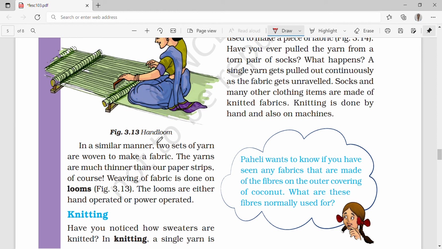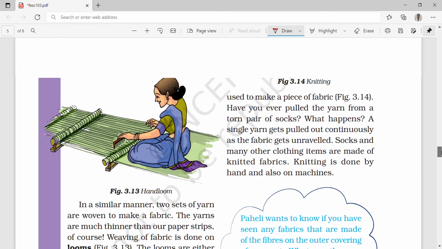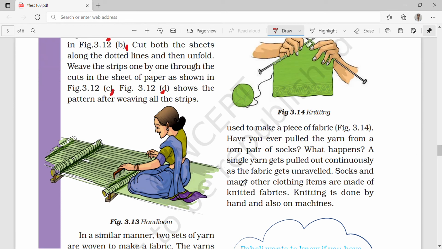Yes, of course, weaving of fabric is done on looms. The looms are either hand operated or power operated. We have hand looms or machine looms. So you can see how they are hand loomed.